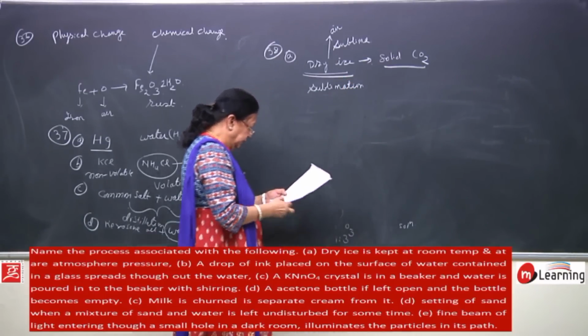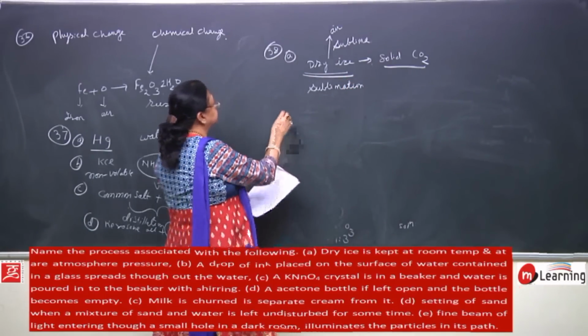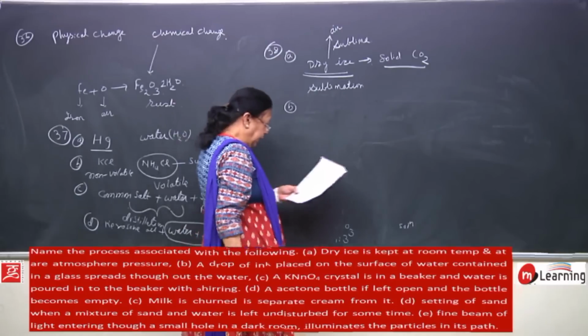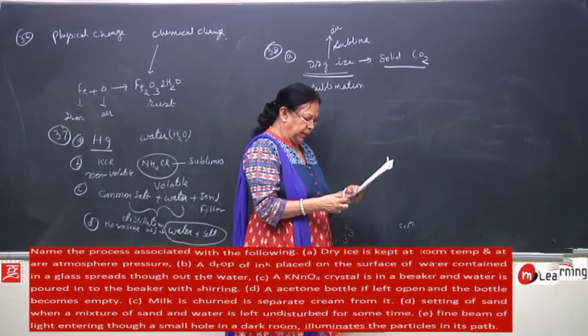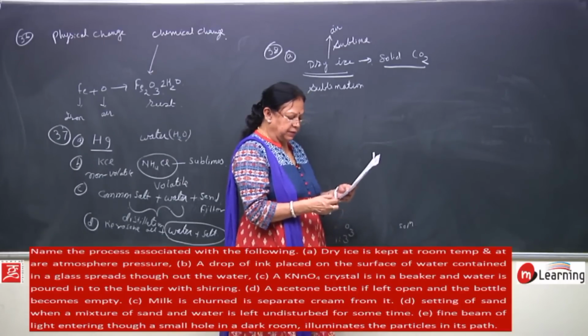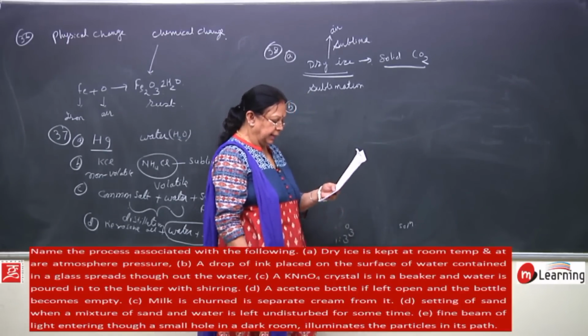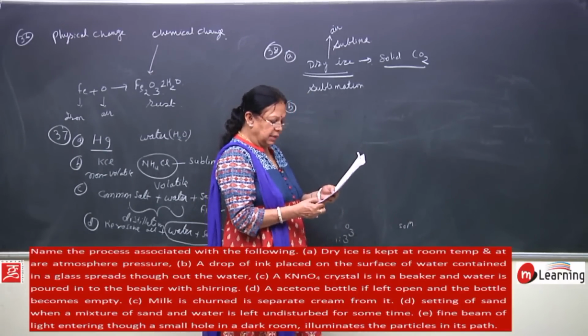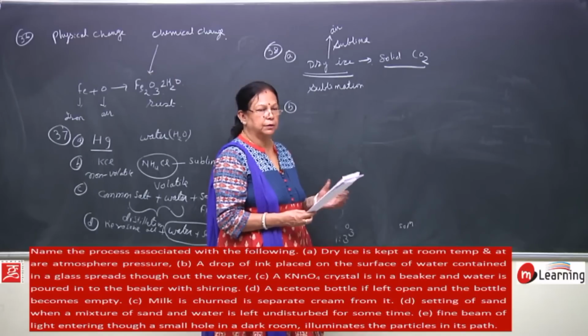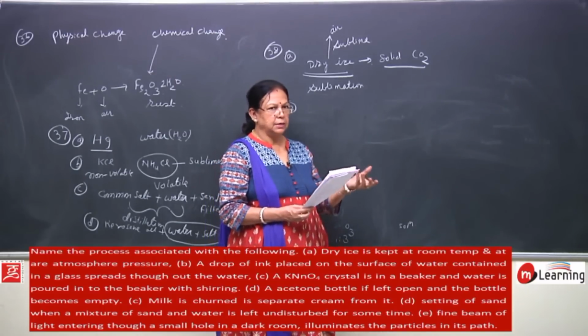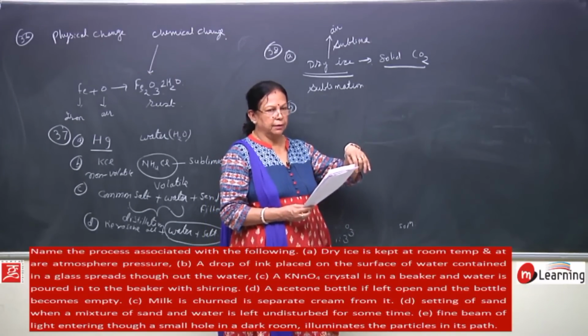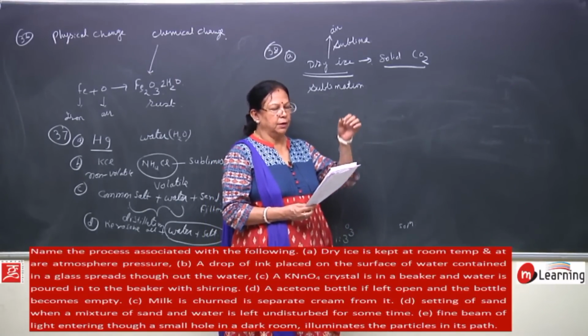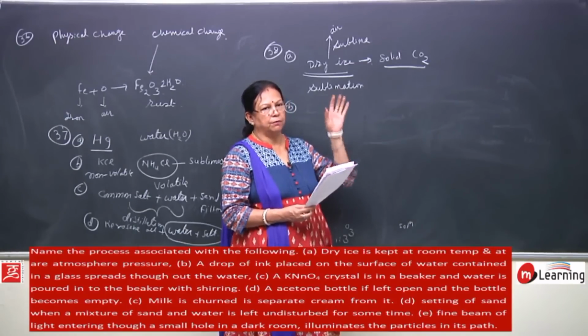Right? Then second one, B, a drop of ink placed on the surface of water contained in a glass spreads throughout the water. If you have a glass, add water to it, and on that water you add just a drop of ink.